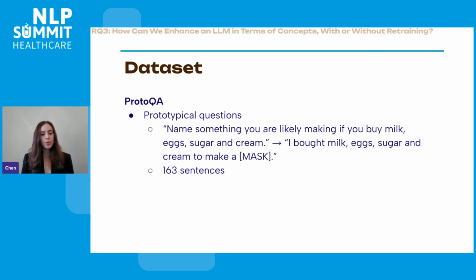And then to evaluate our model, we used a pre-existing data set called ProtoQA. It contains prototypical questions such as name something you're likely making if you buy milk, eggs, sugar, and cream. Now, this is a bit far from the language distribution that language models were optimized for, so we manually changed it into I bought milk, eggs, sugar, and cream to make a, and we ended up having 163 sentences.